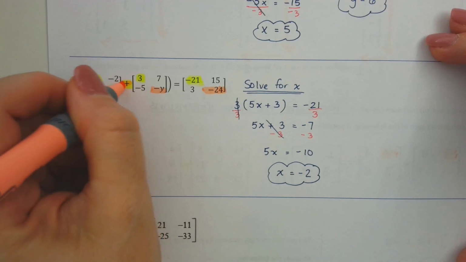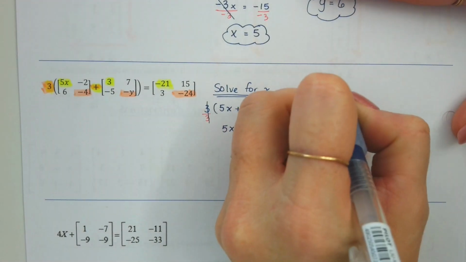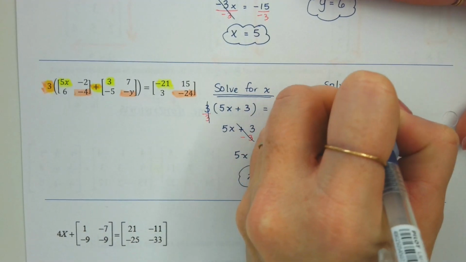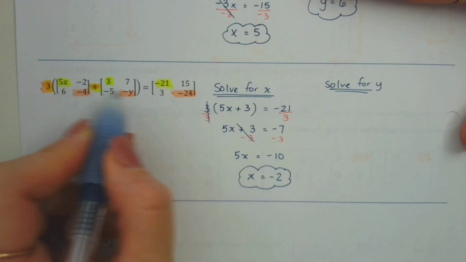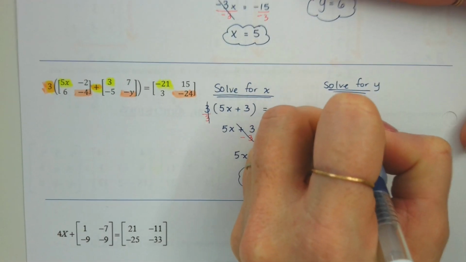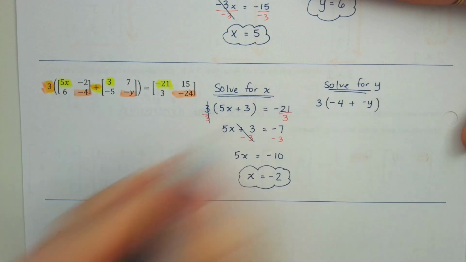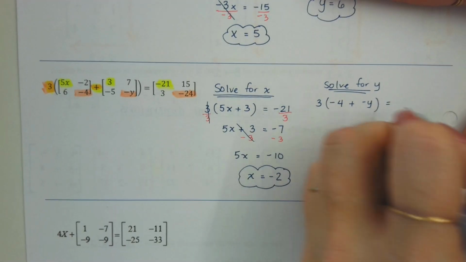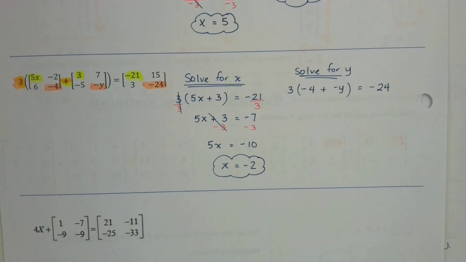So I'm going to write out that as an equation. Technically this one also. So, solve for y. Okay. So the negative 4 was added to negative y. And then all of that was multiplied by the 3 that was on the outside. And they got an answer of negative 24. What could I do to solve this one?